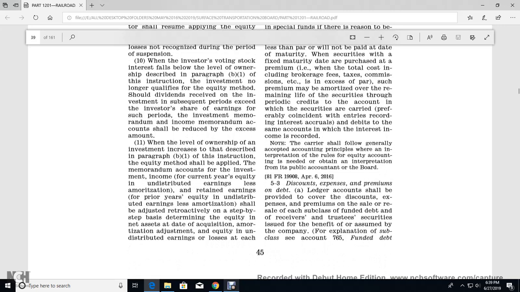Carriers shall file in accordance with generally accepted accounting principles, aware of the interpretation of the rules of equity accounting, and of the need of obtaining the interpretation of the public accountants' board.